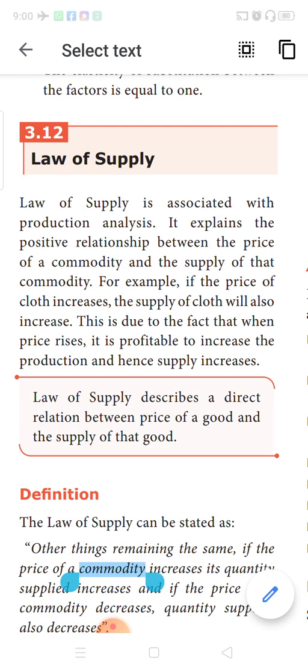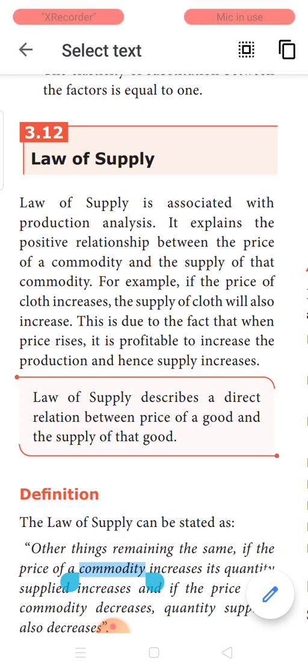When the price of the commodity increases, here they have given an example of cloth, as a manufacturer, what will you do? Price is increasing, so immediately you will think of bringing more supply into the market.